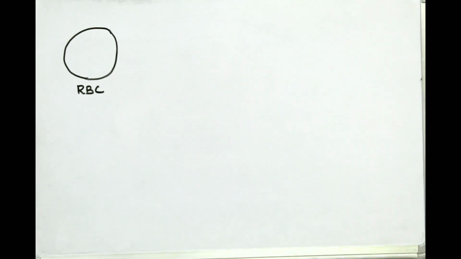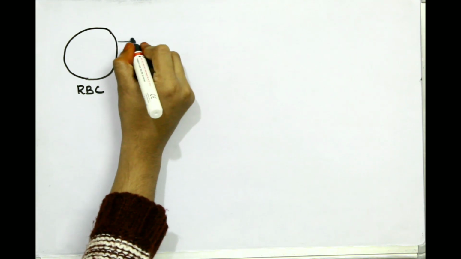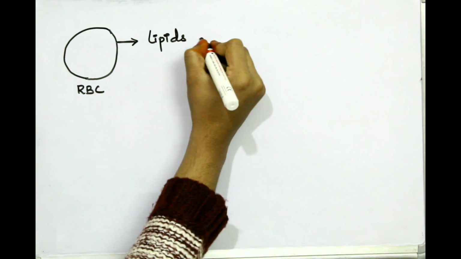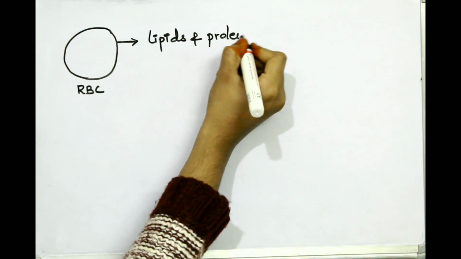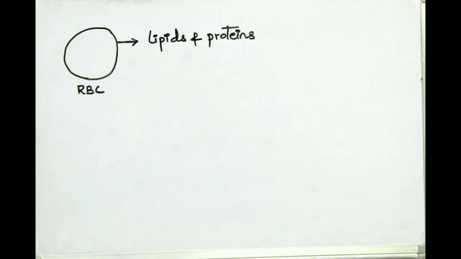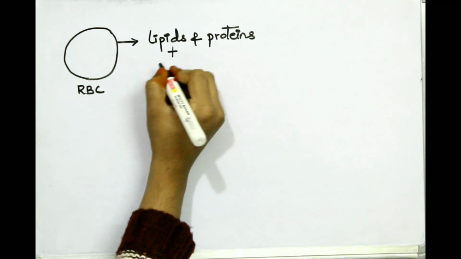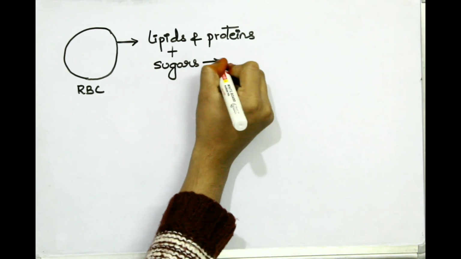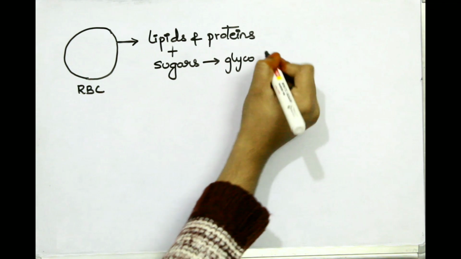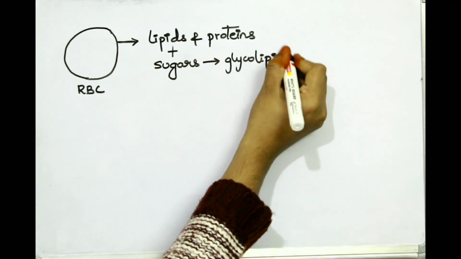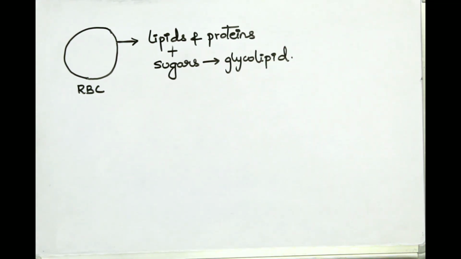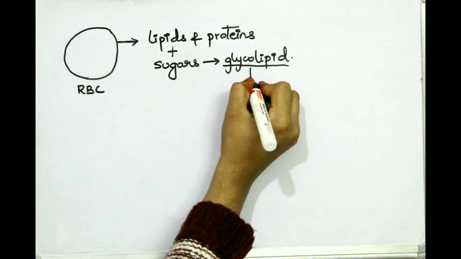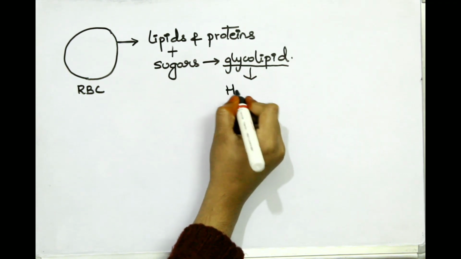If you see the RBC, generally it has a plasma membrane, right? The plasma membrane is made up of lipids and also proteins, right? Along with lipids and proteins, we have some derivatives also. Lipids which are conjugated with sugar molecules are considered as glycolipids. In ABO blood grouping, we mainly concentrate on glycolipids. The major glycolipid which forms ABO blood grouping is the H antigen.